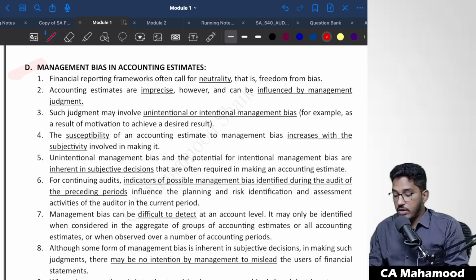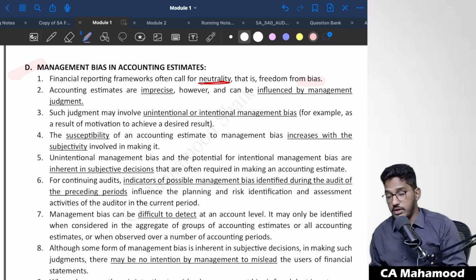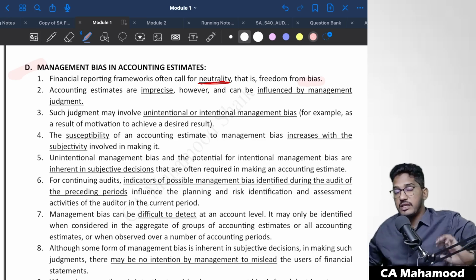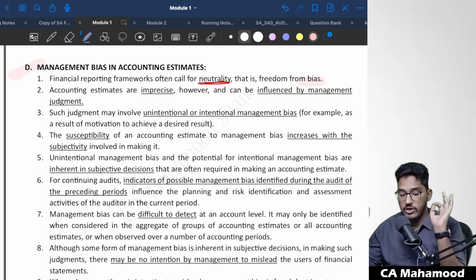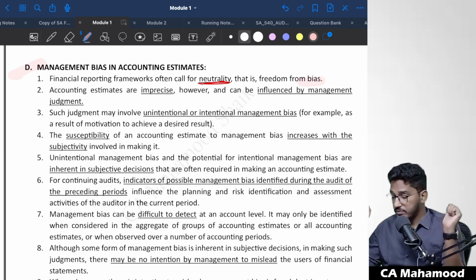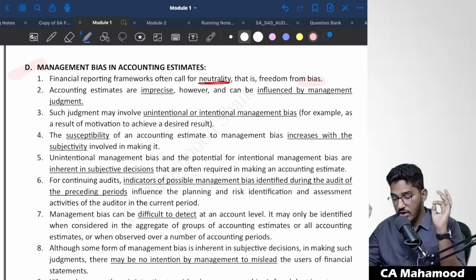Financial reporting frameworks often call for neutrality, that is, freedom from bias. The applicable accounting standards always give importance to neutrality. Even Ind AS says that when management is making an accounting estimate, they have to make the assumptions in an unbiased, neutral manner. They should not show any kind of bias. So the applicable financial reporting framework, that is Ind AS and accounting standards, always calls for neutrality.